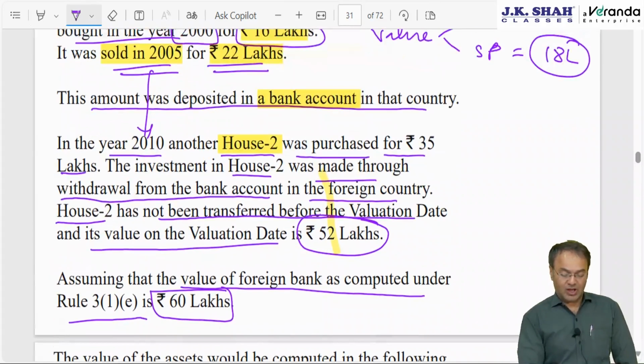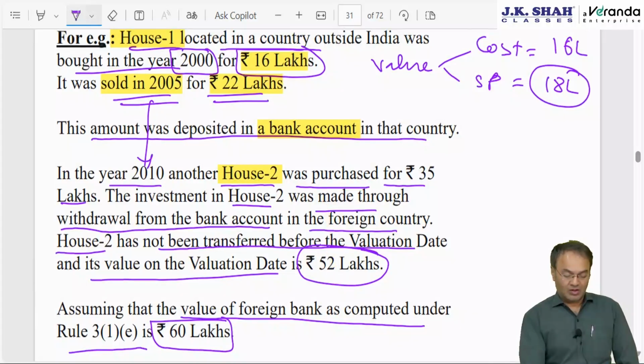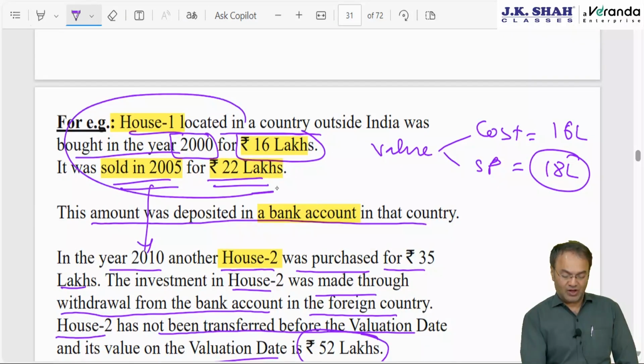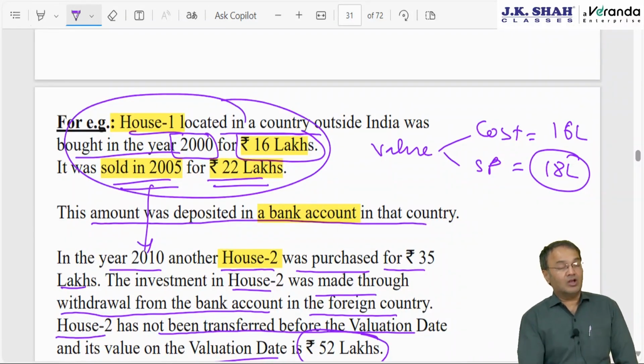In this situation, how much will be the value? Which is the first asset? House 1, but it is sold off. Value will be the actual cost of acquisition, 16 lakh, or selling price, 22 lakh. So house number 1 is done, value will be 22 lakh.